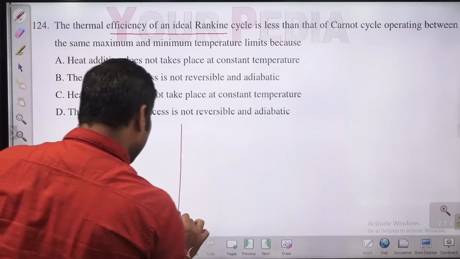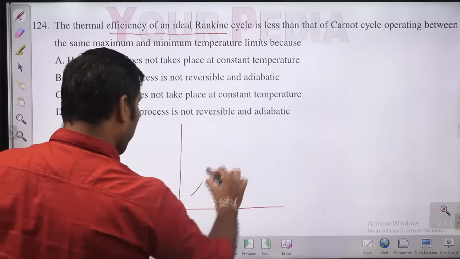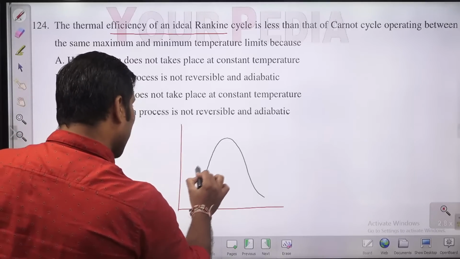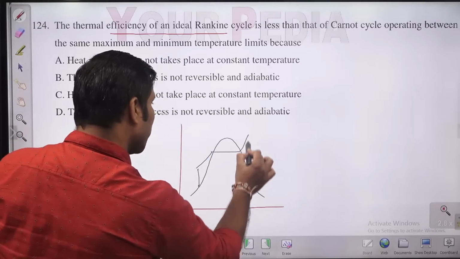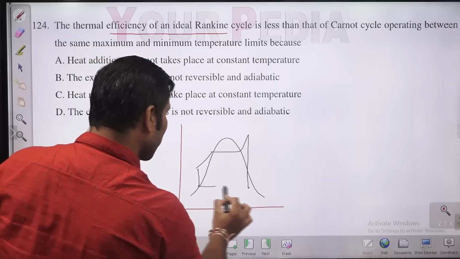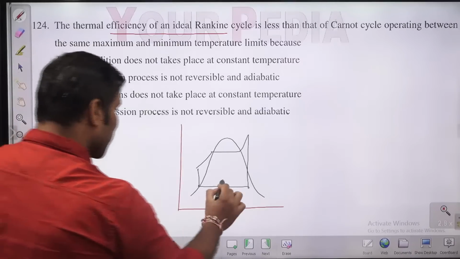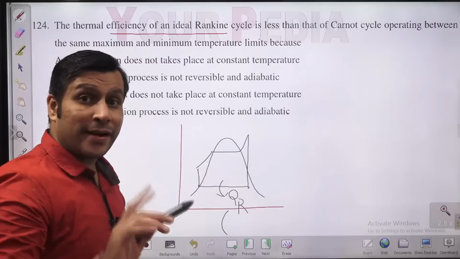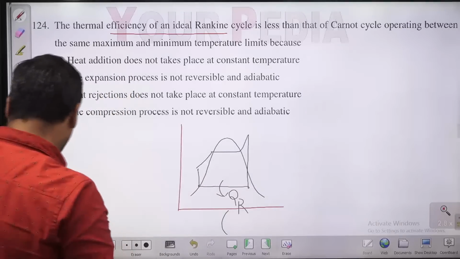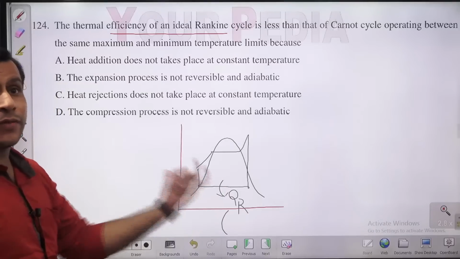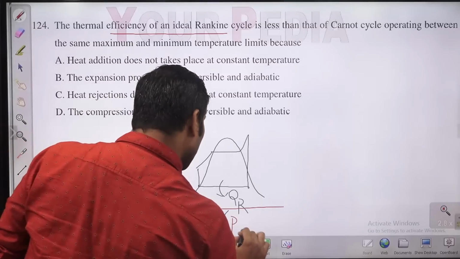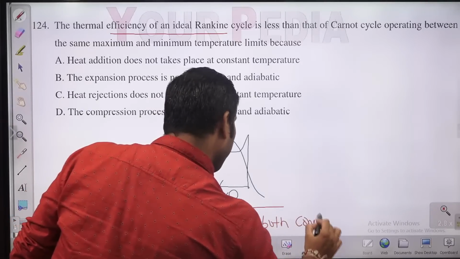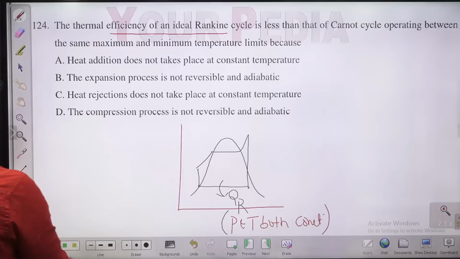If you draw the standard Rankine cycle, something like this, this is the pumping process. Then you will have heat addition, then superheating, and then a heat rejection process, something like this. So rejection is at isothermal, constant pressure. Actually, in the Rankine cycle we have rejection at constant pressure, but that rejection takes place in the wet region, phase change. So both pressure and temperature are constant. So rejection in the Rankine cycle is isothermal.